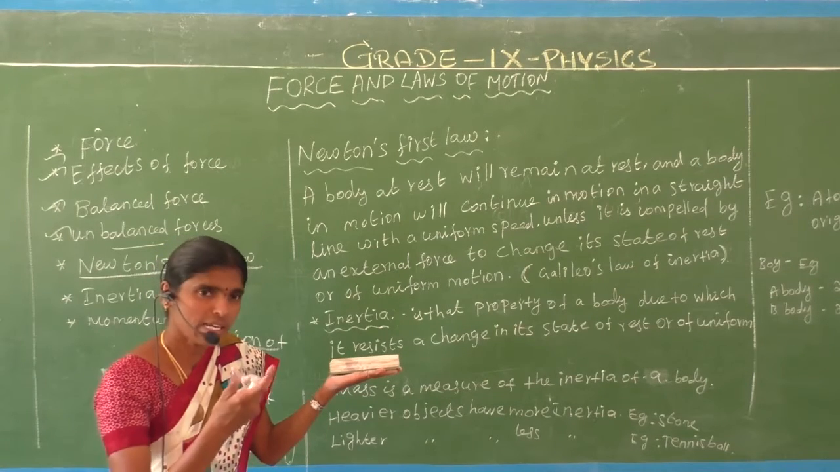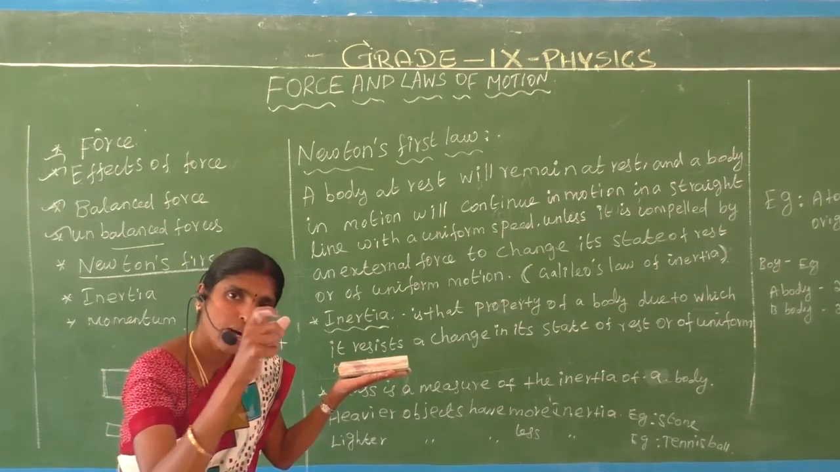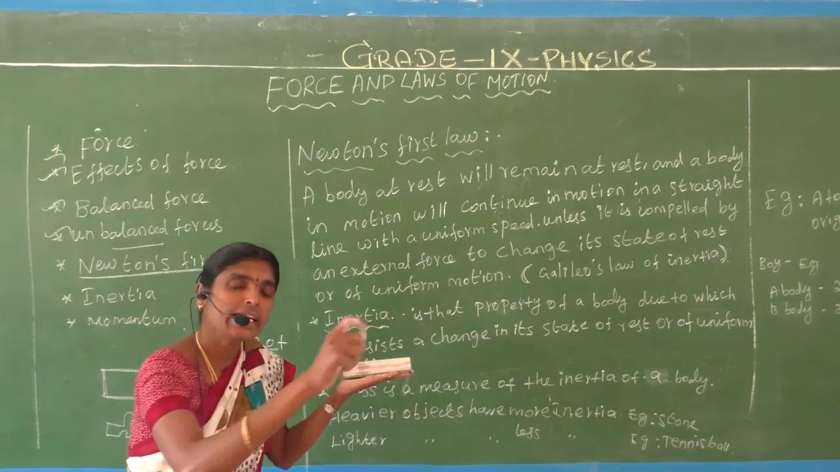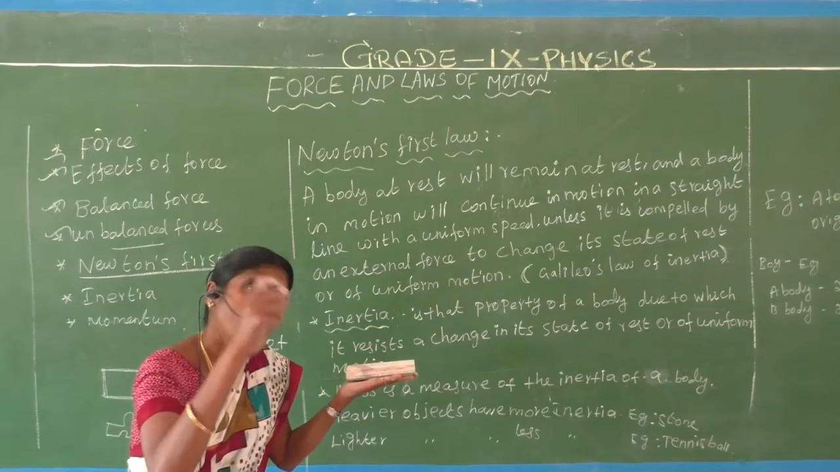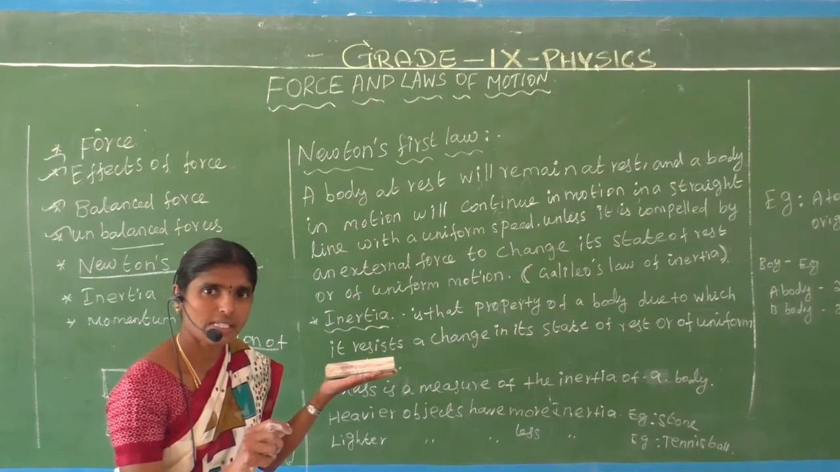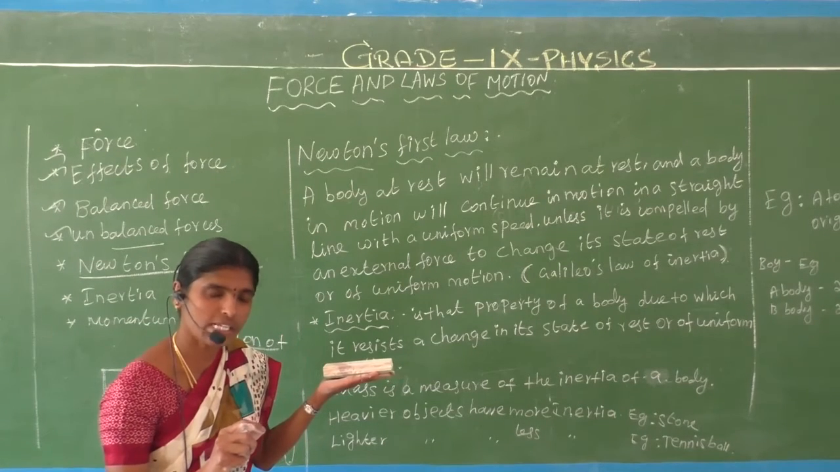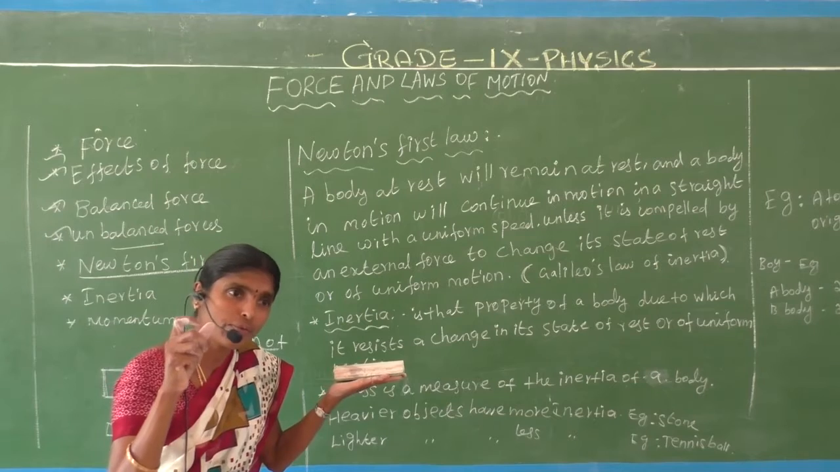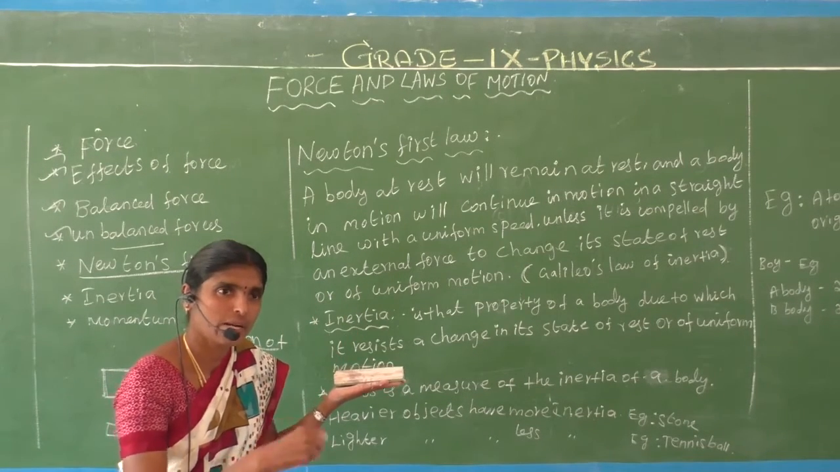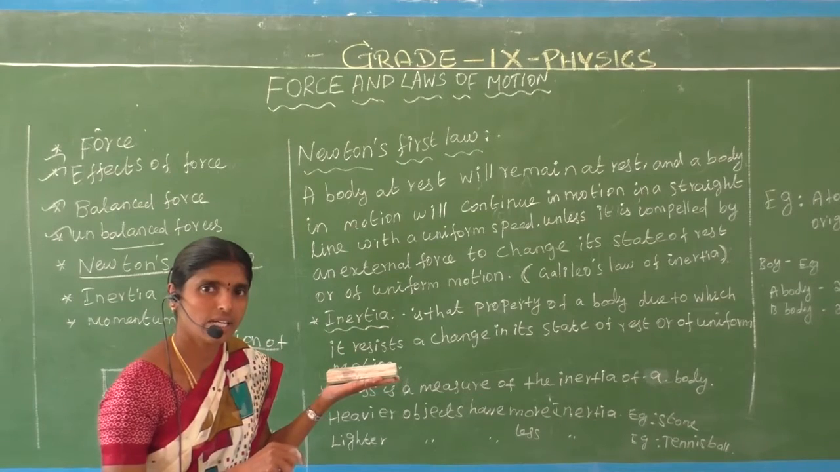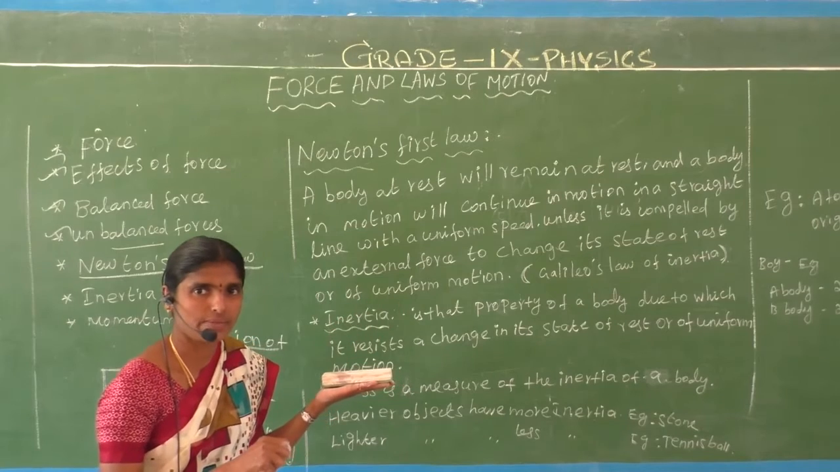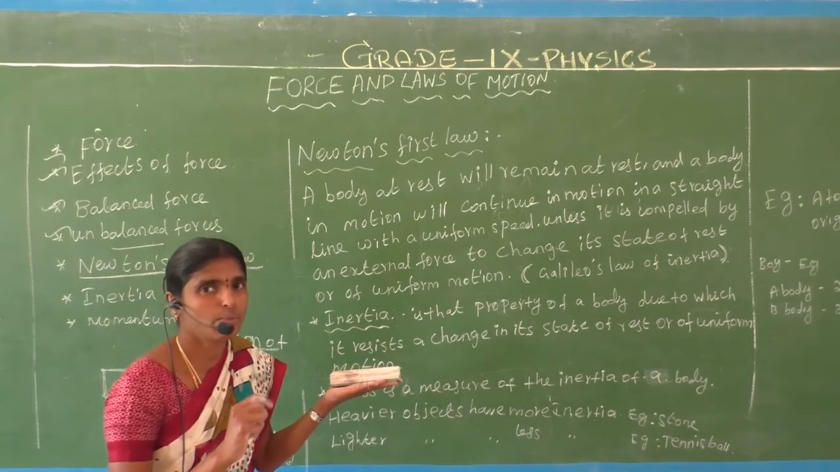Another example: a car is moving in uniform speed or uniform motion in a straight line. We didn't give any force to that car. The car is moving at uniform speed in a straight line. That is called Newton's first law of motion. Only when we apply a force do we change the position from rest. Before that we can't change the position.